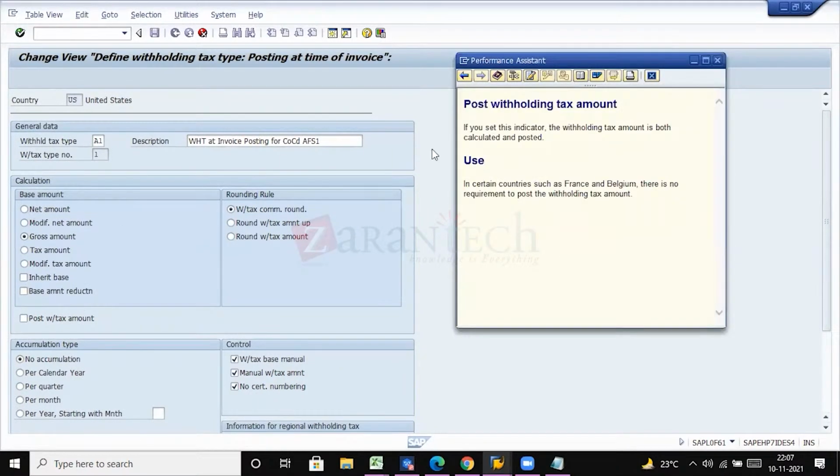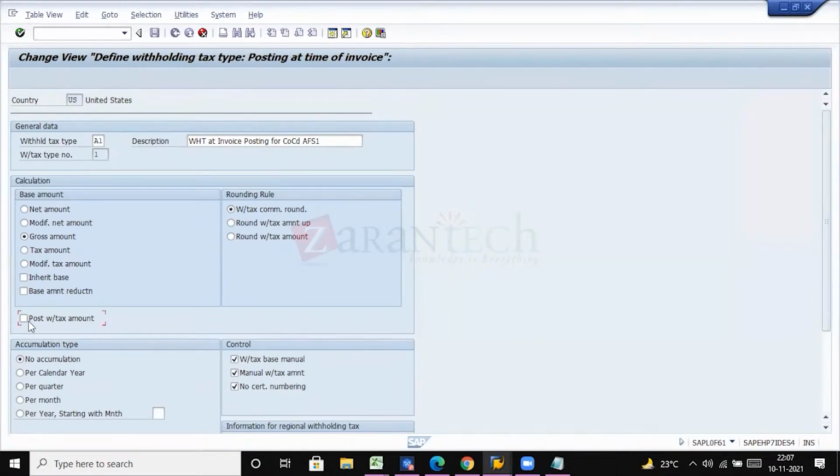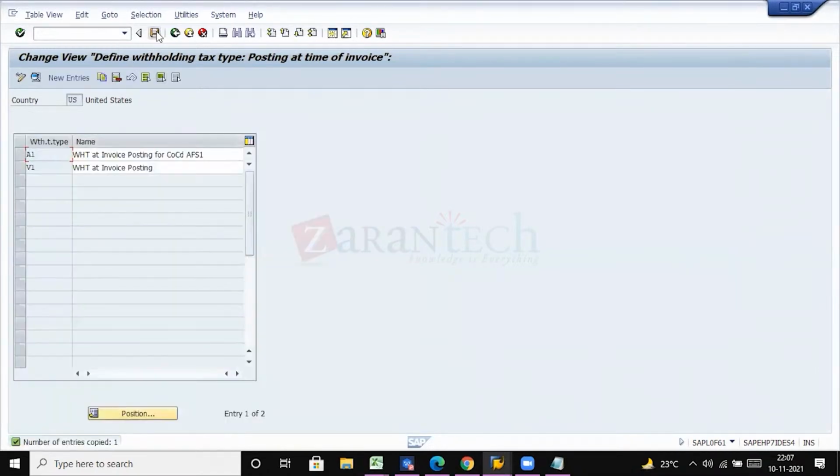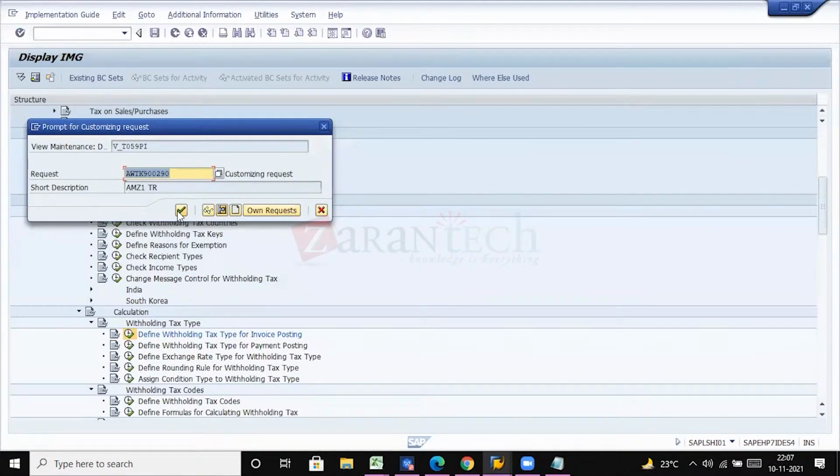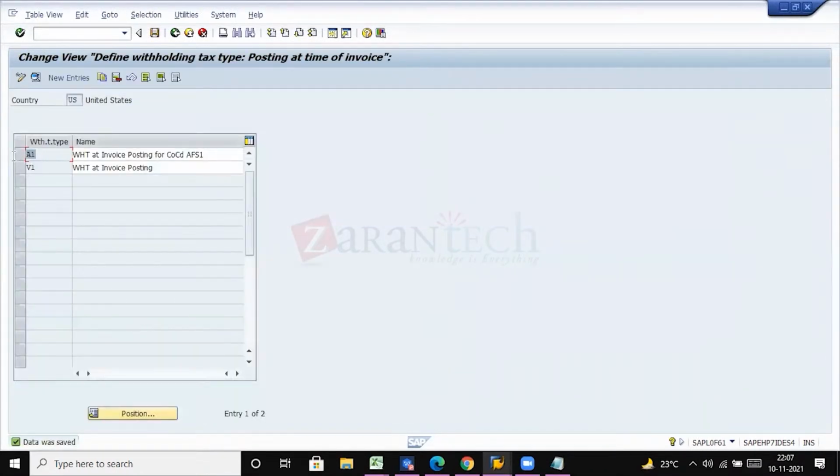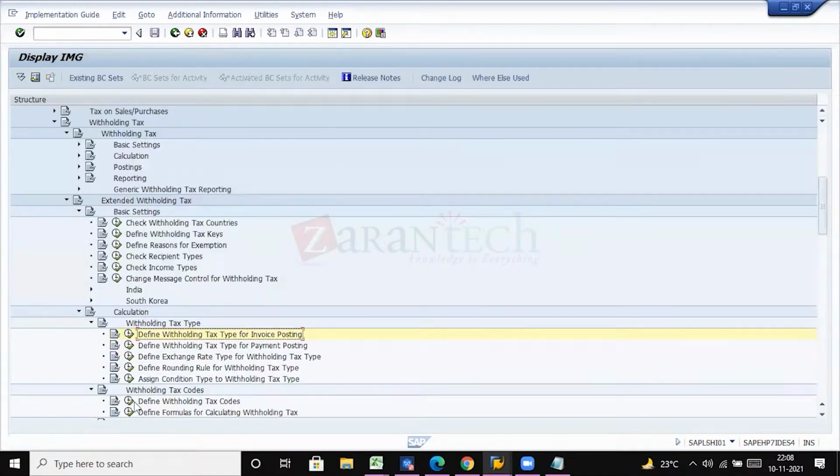For each and every field, you can click on F1 and then see what is the purpose of this particular field. Okay, you can check this. This indicates that amount will be calculated and posted for that particular transaction. Just click on enter and then save it. So we have configured our withholding tax type as A1. Okay, and for this withholding tax type, we will be assigning the section code. I will show where I will be assigning that.